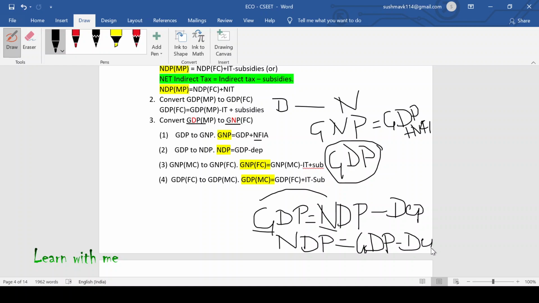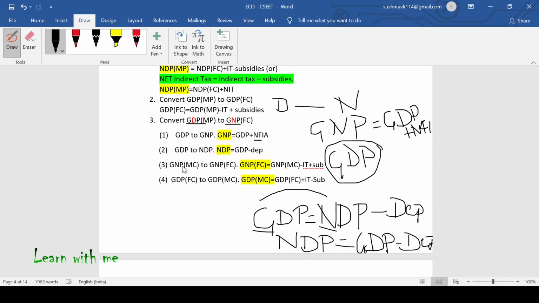GDP minus depreciation. So the same thing. So the NDP is equal to GDP minus depreciation. Now what you have got? You have got GNP. You have got NDP.